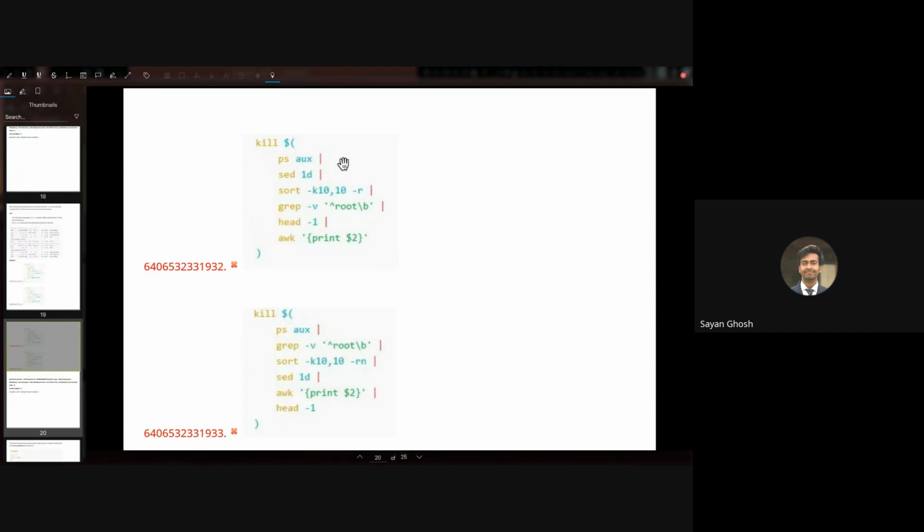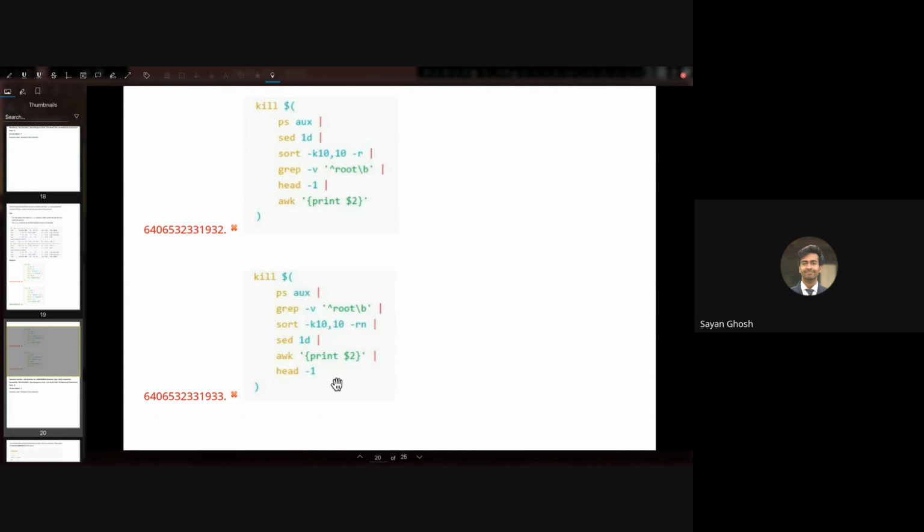And the third option, what is wrong here? First line deleted, RN also. Here we just have R, we don't have N, so it is not sorted numerically. It is sorted alphabetically, right? That is not what we want. We want to sort it numerically, so we need an N here. That's why this is incorrect.